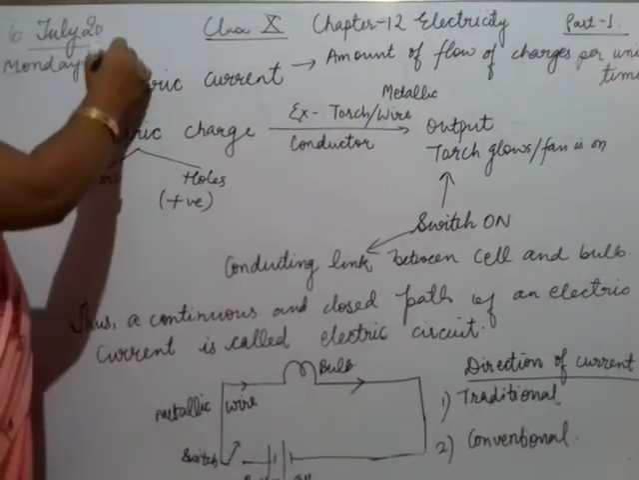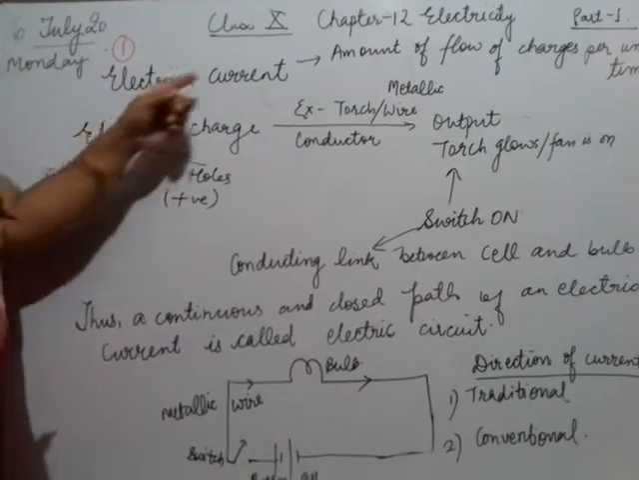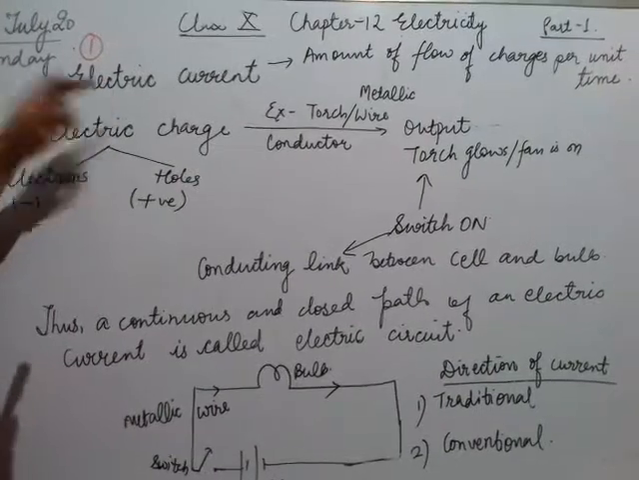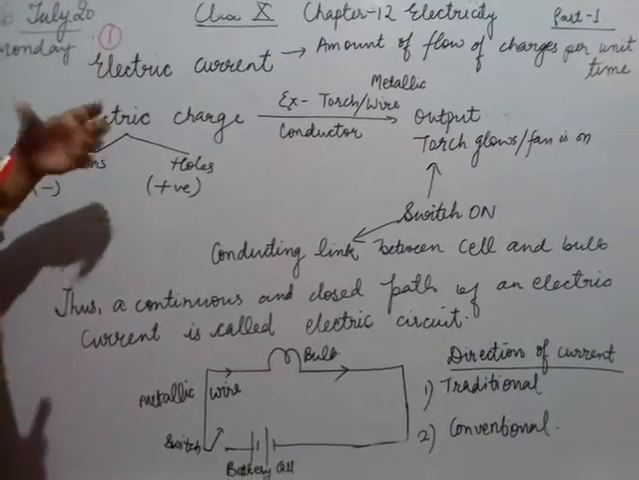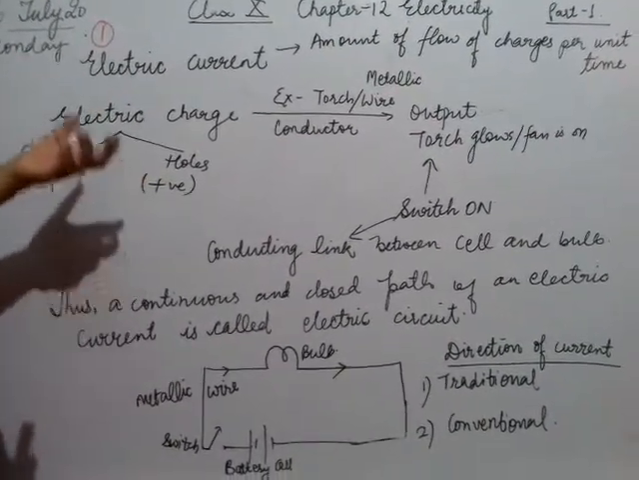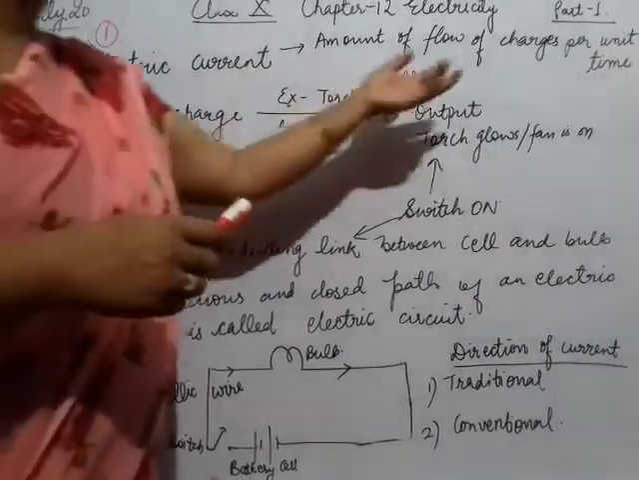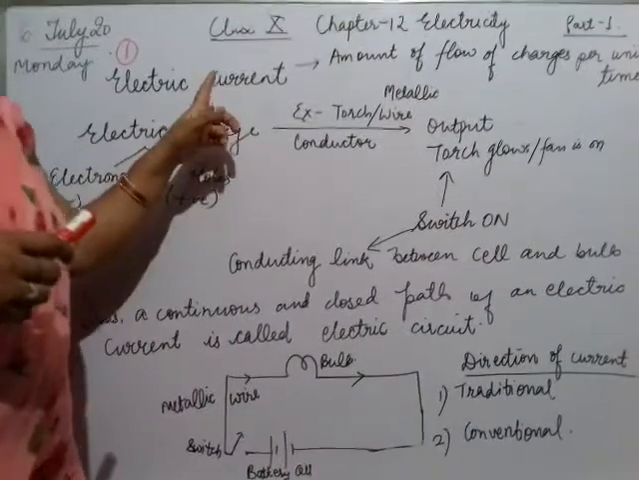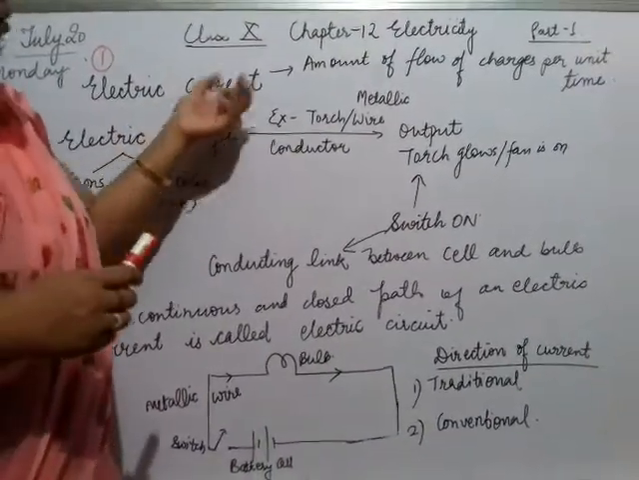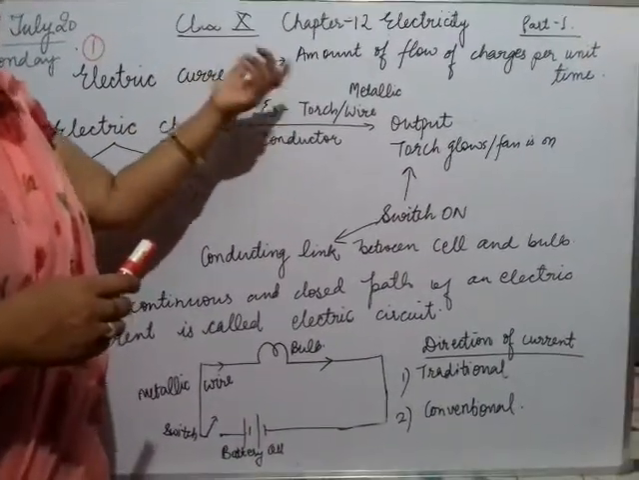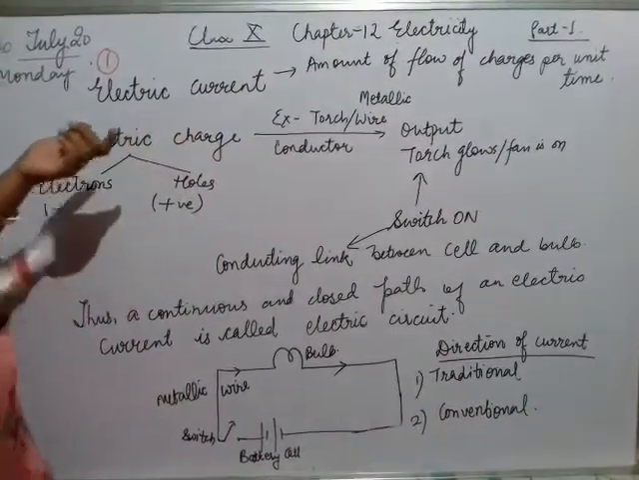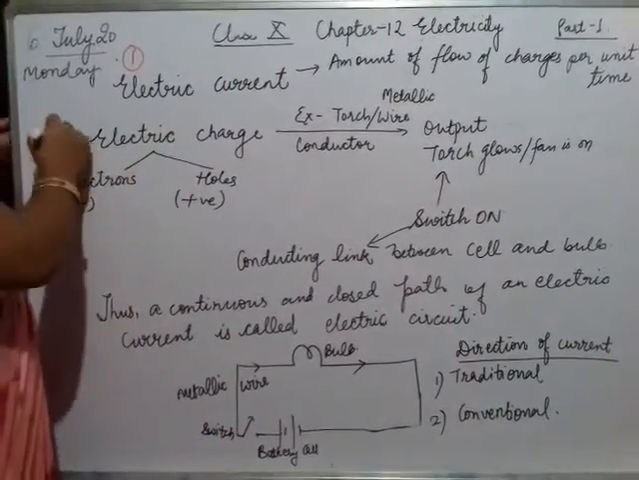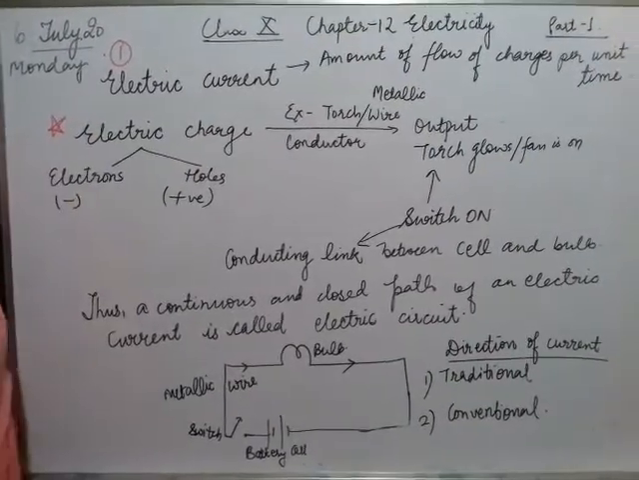Now first of all we will start by studying electric current. What is electric current? Electric current is the flow of charge, and the amount of charge flowing per unit time is called electric current. We will study the formula for measuring electric current a slide later. Now let us start with electric charge.